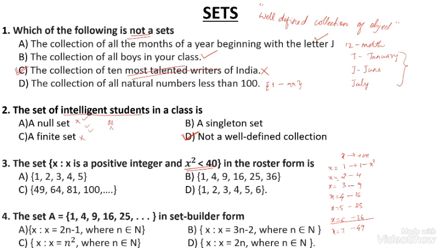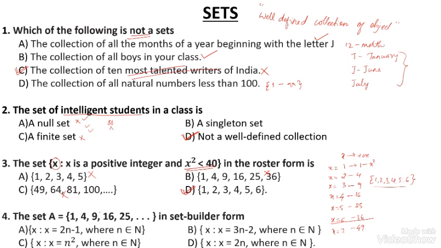Okay. Here we are collecting the values of x, that is 1, 2, 3, 4, 5, 6. Only these are the x values. In which option? Here 6 is not there. This one is not. Okay. They have given their squares. No. We want only the x value because this one represents x. That x number should be a positive integer and its value x square is less than 40. So this is also not. The option number D is correct.